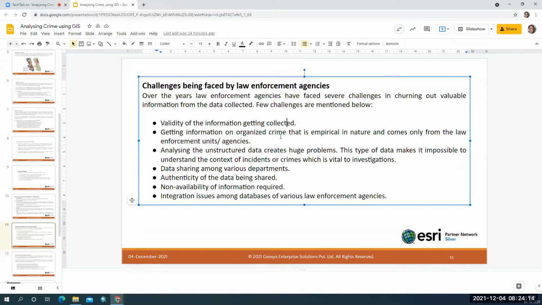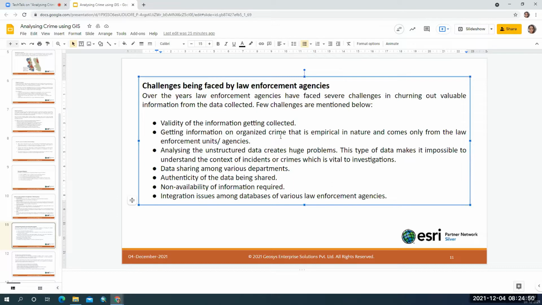So all the data is unstructured, which creates a lot of problems for law enforcement agencies because their whole time goes into cleaning the data and putting it into the format they require, and then they analyze the data. The analysis time is very limited because they have ready-made tools available in GIS. They use the tools and analyze the data, but their entire time goes in cleaning the